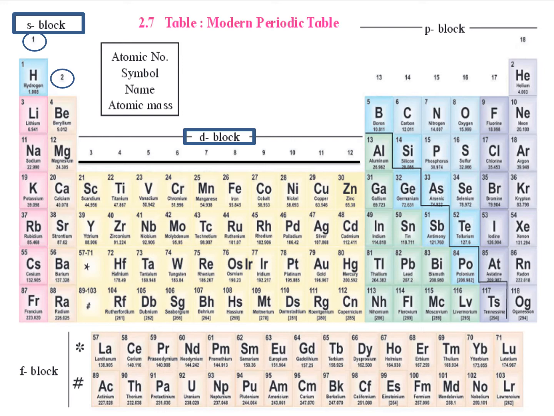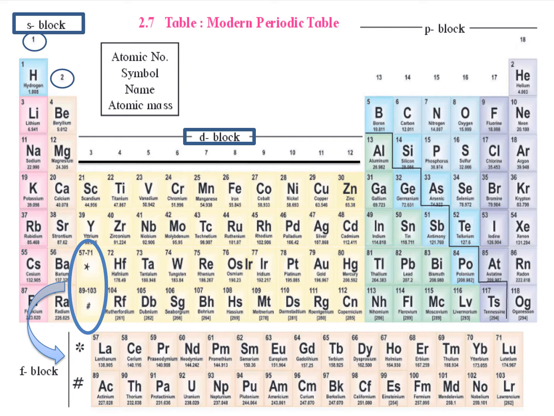All right, now in this, if you see, there are two boxes where a star and a hash sign is given. The star sign has a number from 57 to 71 written, and the hash has the numbers 89 to 103 written. What is this? This is nothing but it shows the F block element. The F block, that means the lanthanide and the actinide series actually are present in these boxes. That is an indication of the star and the hash.